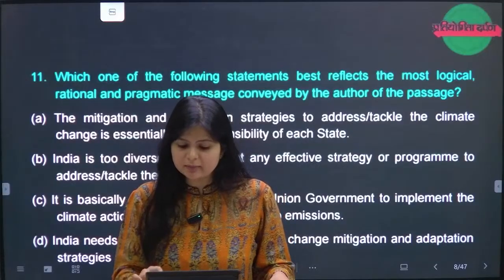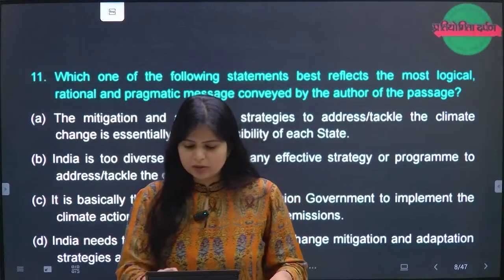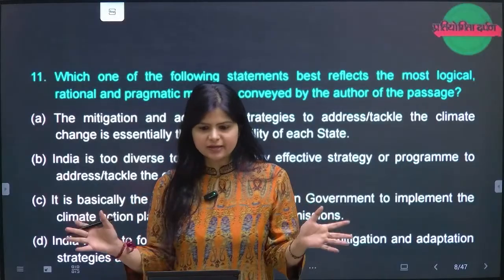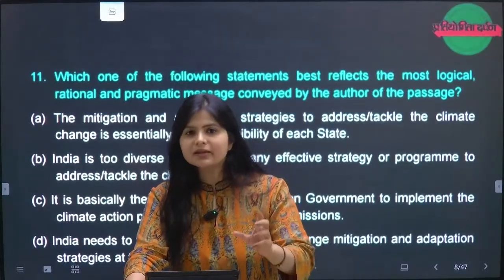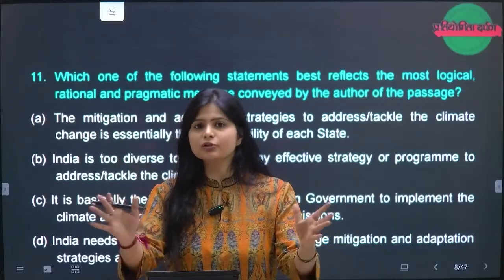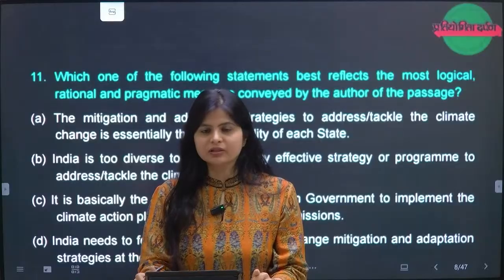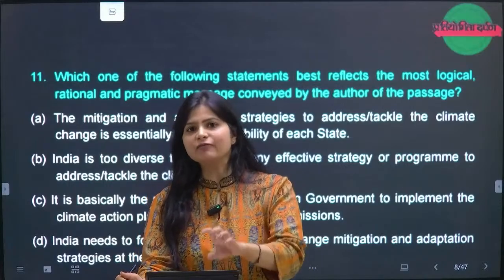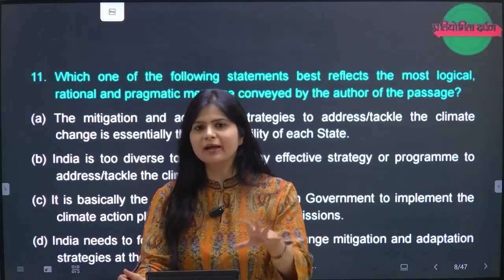Which one of the following statements best reflects the most logical, rational, and pragmatic message conveyed by the author? Now, what is the essence? First, tell me the essence of the passage. So, they're talking about the state, which faces distinctive challenges regarding the impact of warming, etc. Now, what they are saying is that the state should have different kinds of mitigation strategy based on their topography. Something which is applied in the plains cannot be applied in the coastal area. Something which is applied in a coastal area cannot be applied in the Himalayan areas, right? So each state has to have a different set of strategies. One size doesn't fit all. This is the whole idea of the passage.